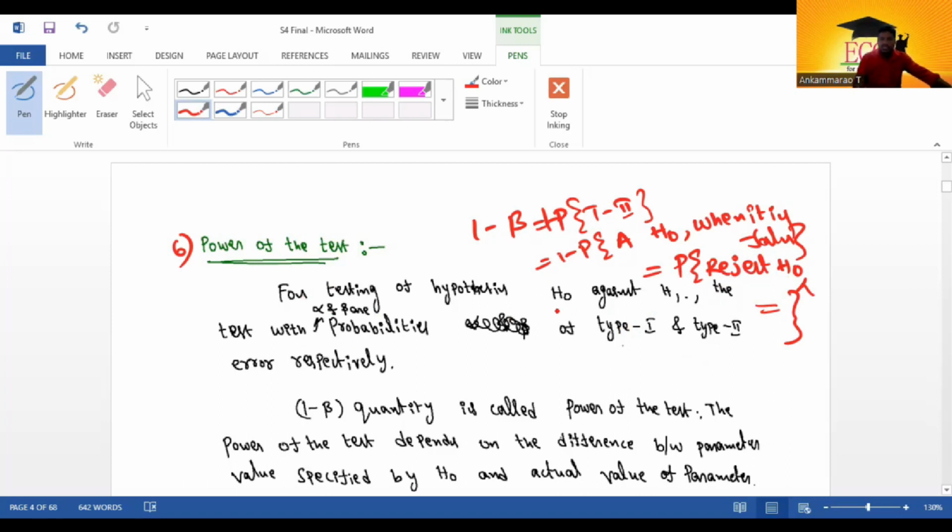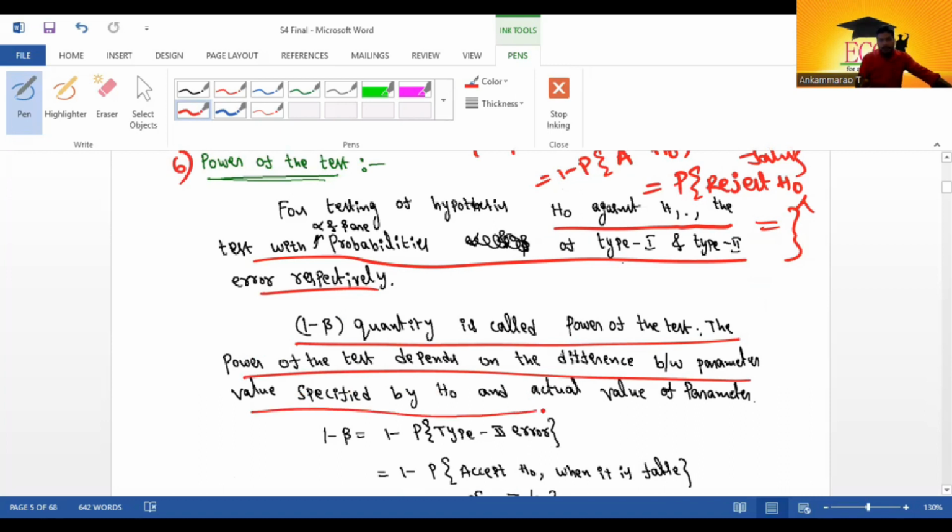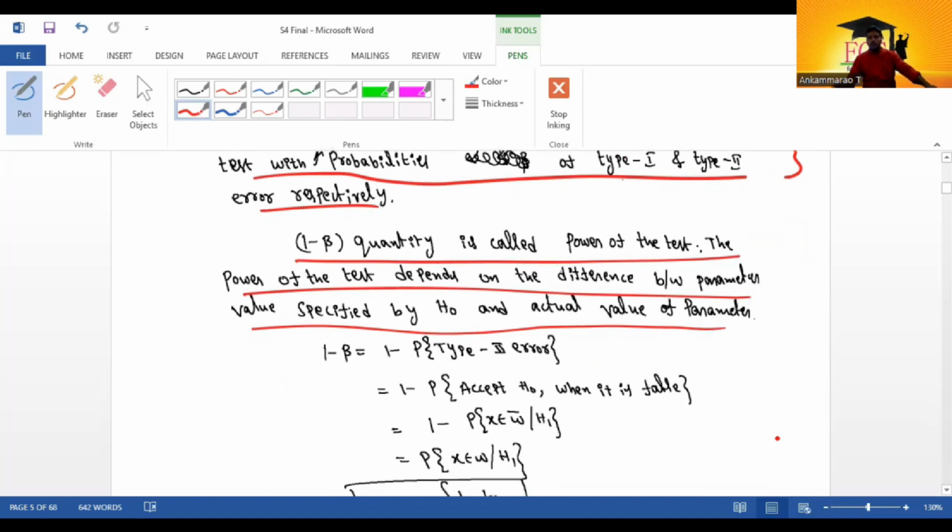For testing the hypothesis H naught against H1, with alpha and beta as the probabilities of type 1 and type 2 error respectively, the 1 minus beta quantity is called the power of the test. The power of the test depends on the difference between the parameter value specified by H naught and the actual value of the parameter. 1 minus beta equals 1 minus the probability of accepting H naught when it is false, which equals 1 minus the probability of X belongs to W bar.